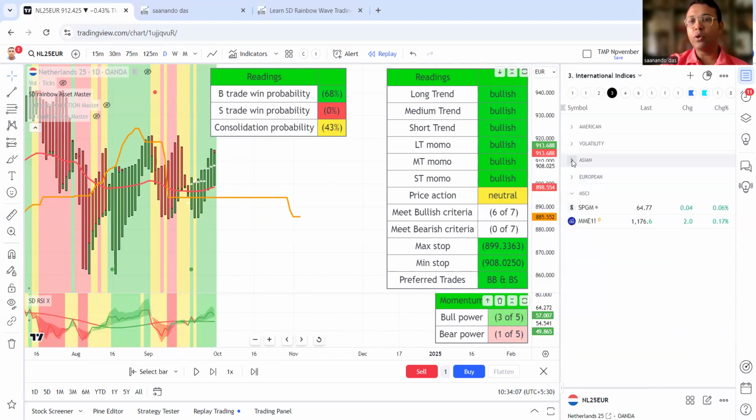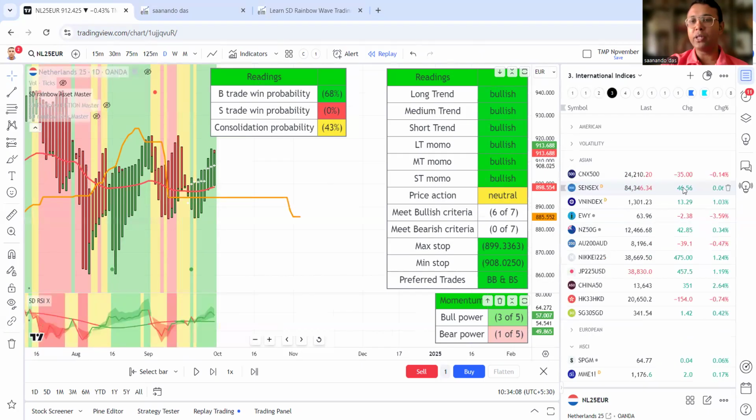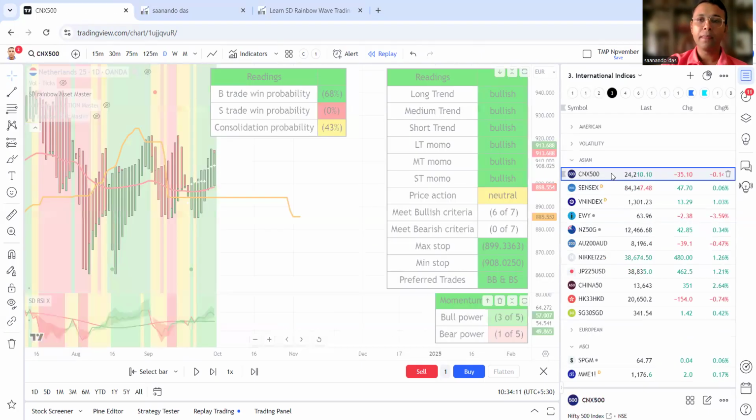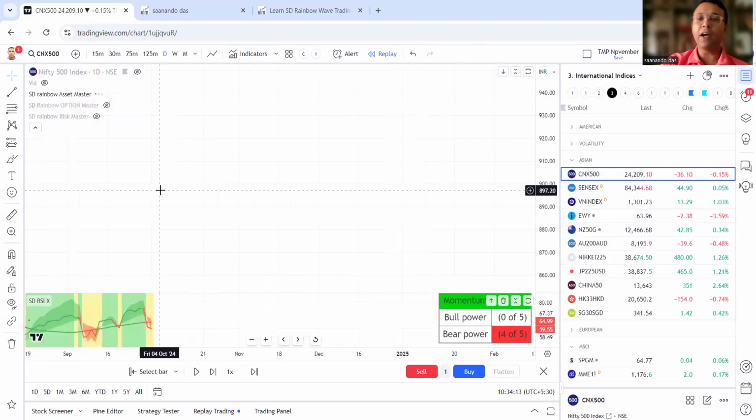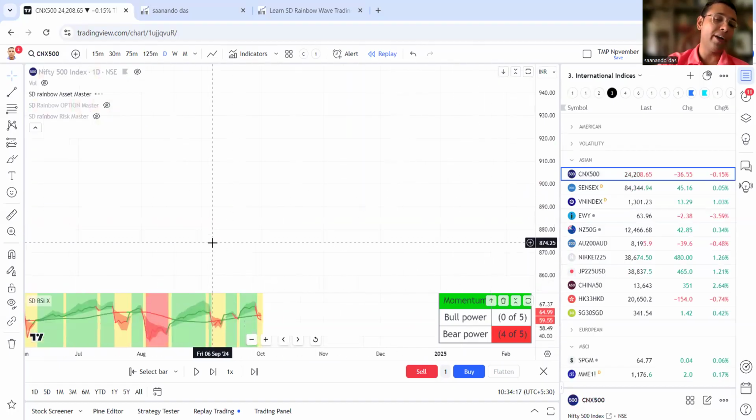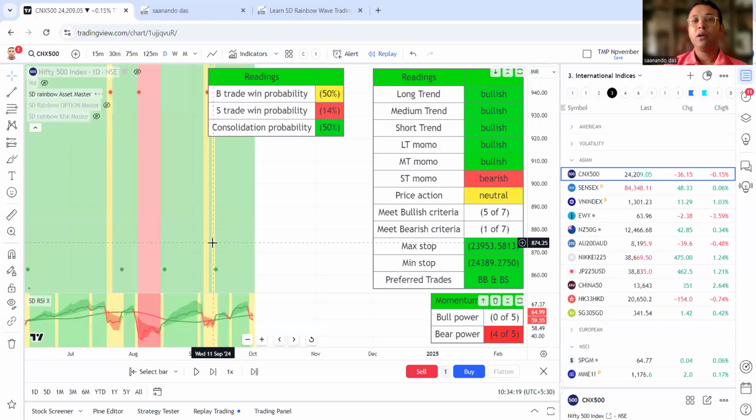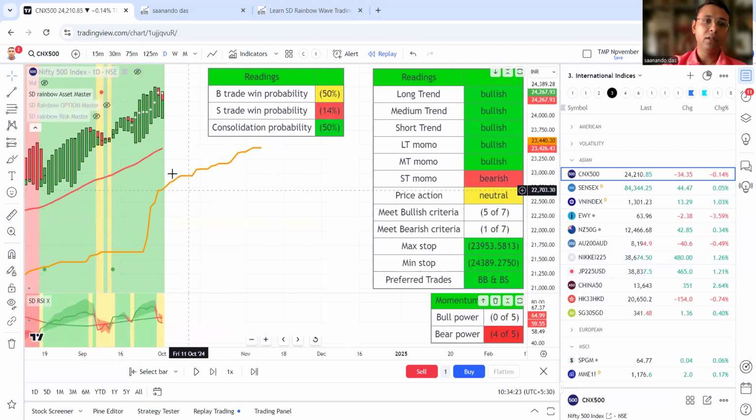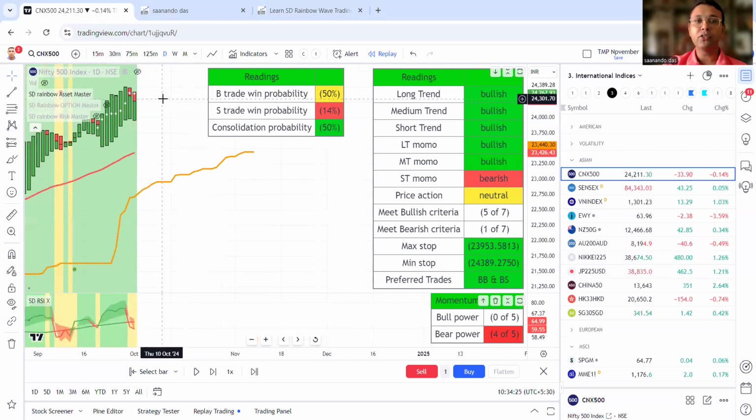So broadly, now we'll go to Asia. How are things in Asia? In Asia, I'm seeing Nifty 500, after a very, very strong run, it has been one of the strongest indices over the world, definitely the strongest in Asia. But now the time has come: yesterday it also gave an exit, short-term momentum bearish.